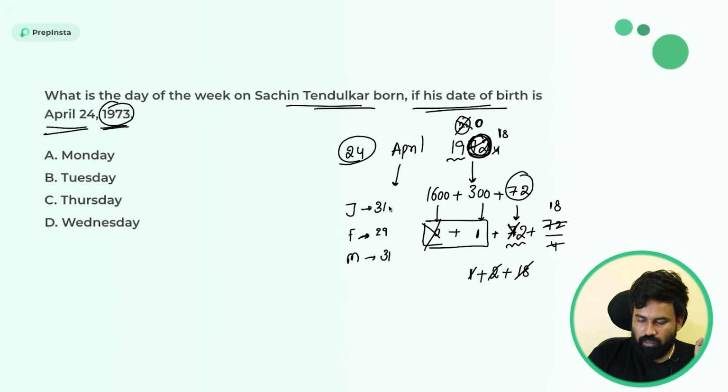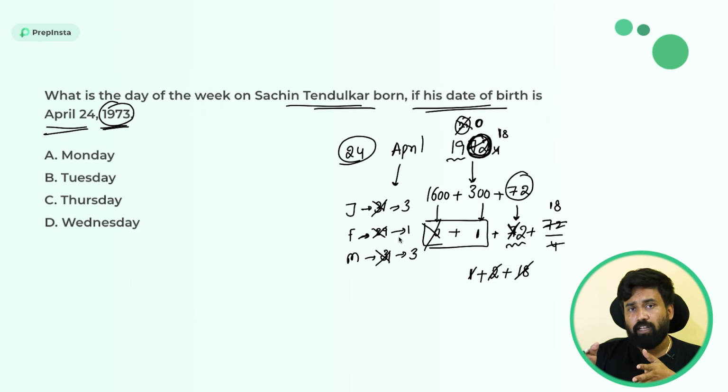So April, don't consider. If you remove 28 days, remaining is 3. For February, if you remove 28 days, remainder is 1. For March, if you remove 28 days, remainder is 3. Why have I removed 28 days? Because 28 days is a multiple of 7, so 0. So 3 plus 1 plus 3, the answer is 7. 7 is nothing but 0.